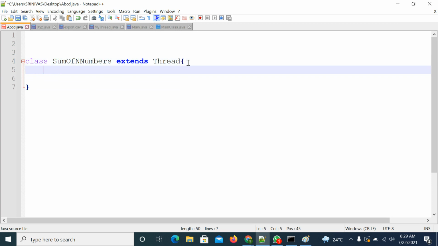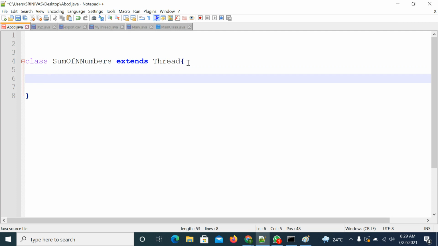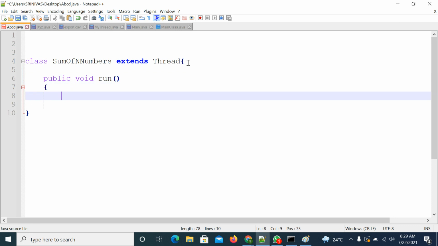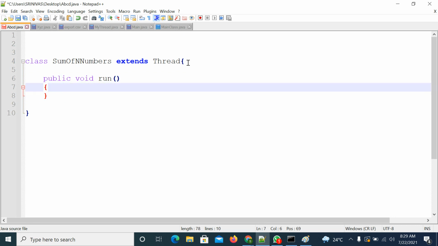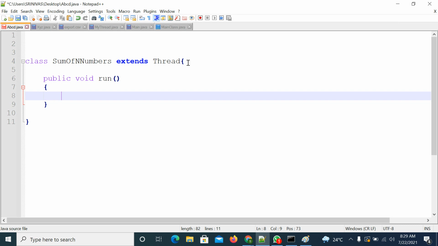So where do I need to write the business implementation? I will write it from the run method, or I can write the implementation somewhere else and call it from the run method only. From the thread class, the execution starts from the run method only. The run method is a must. So I'm writing the run method, and inside it I need to implement the business logic.